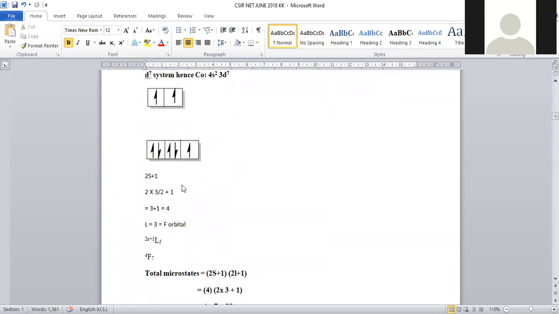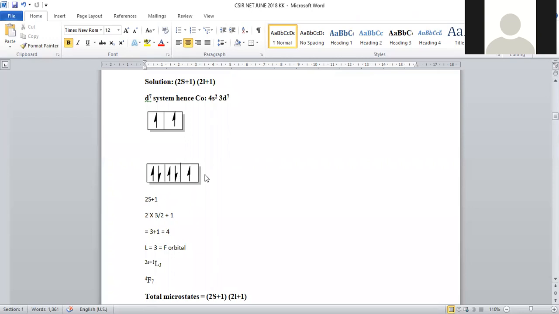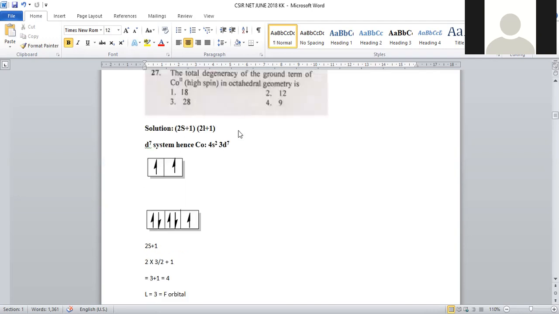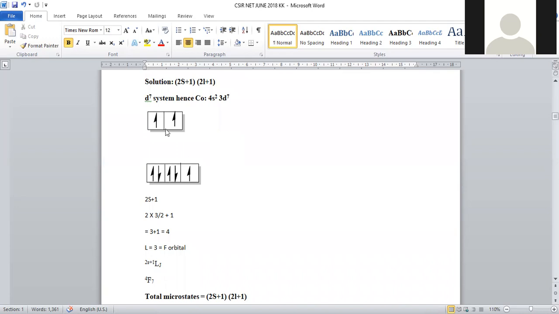If it is low spin, first we fill all the electrons in the ground state, and the remaining electrons enter the Eg level. But being high spin, first we give one electron in each, then only is pairing possible, right? So here 1, 2, 3, 4, 5, 6, 7. So in this high spin d7, you can have 3 unpaired electrons.